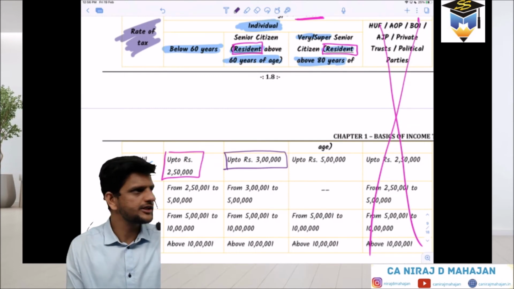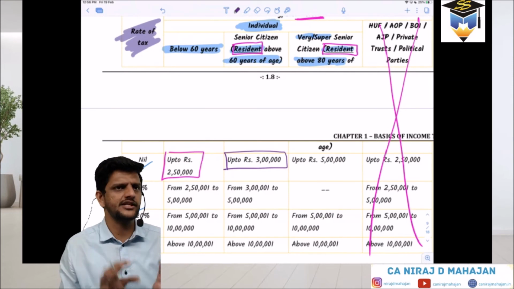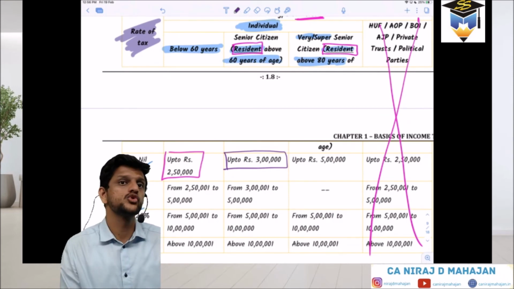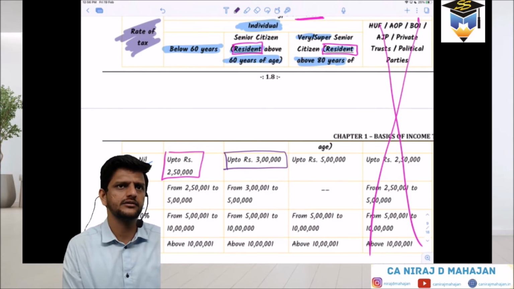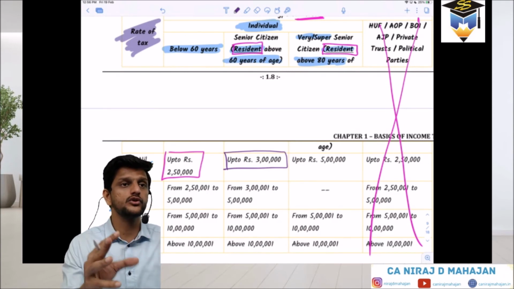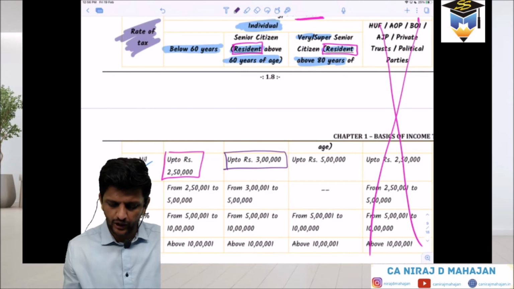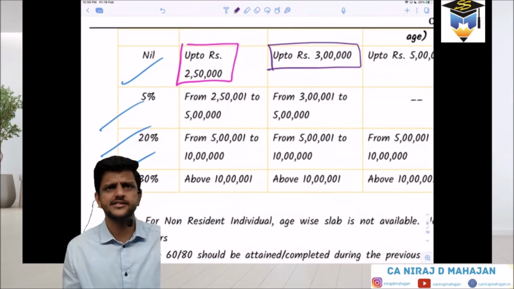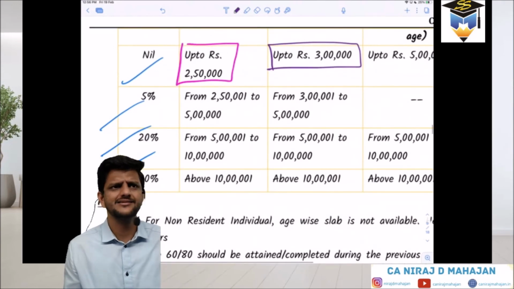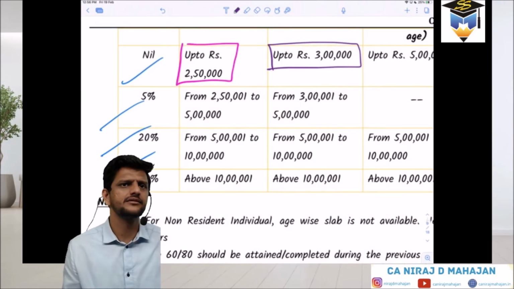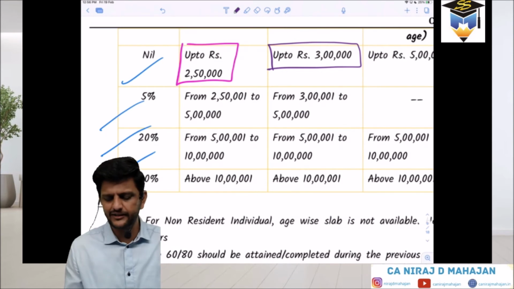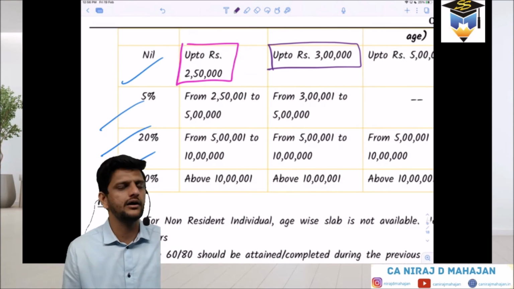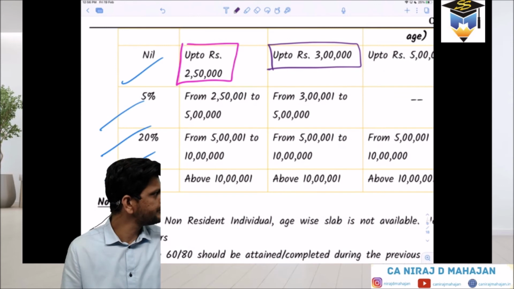Can you see that? Yes, up to 3 lakhs. Did they get any benefit? The first column is still stating the same. First column, nil. So up to 3 lakhs, nil. Did they get some benefit? Yes. How much? 50,000 rupees. Very good. On 50,000 rupees, no tax. Clear? Additional. Now from addition, from 3 lakhs to 5 lakhs, same, 5%. 5 lakhs to 10 lakhs, same, 20%. And above 10 lakhs, 30%. Remaining is same. That means they hardly got any benefit except on that 50,000 of income.